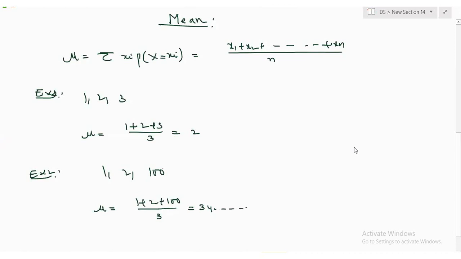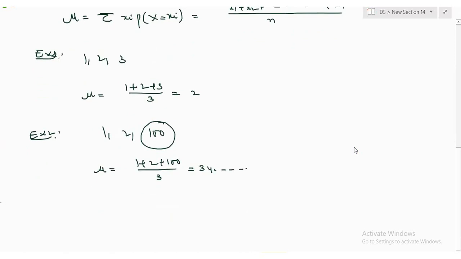So because of the presence of this observation, what happened? My mean shifted like anything, right? Yes or no, guys? So what I'm trying to say is, mean is influenced by, important.